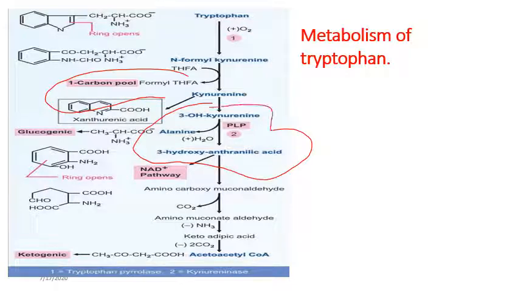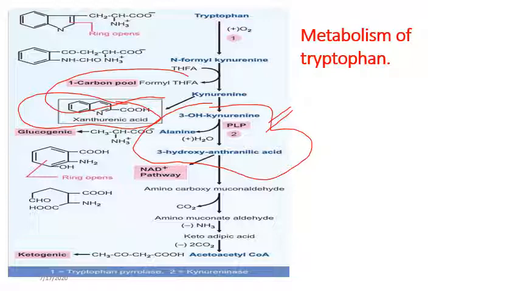This enzyme is very important. This kynureninase enzyme requires pyridoxal phosphate as coenzyme. So here 3-hydroxykynurenine splits up by kynureninase enzyme into two products, alanine and 3-hydroxyanthranilic acid. So if there is deficiency of PLP, that is pyridoxal phosphate, that is vitamin B6 deficiency, what will happen is that kynurenine will be converted to xanthurenic acid or xanthurenin, which will be excreted through the urine.